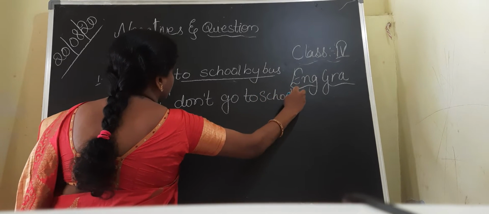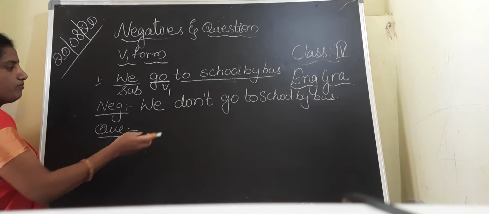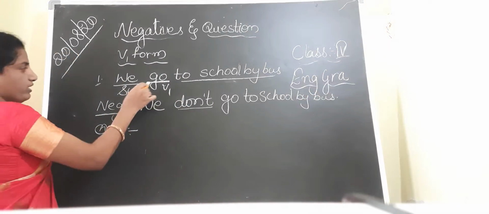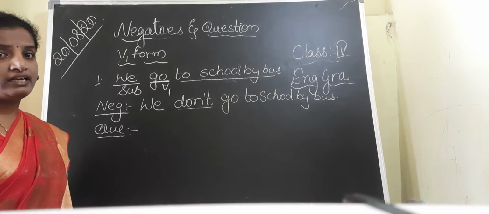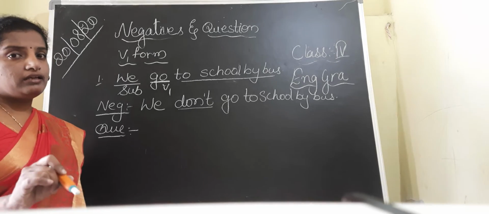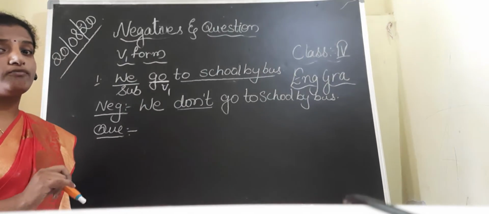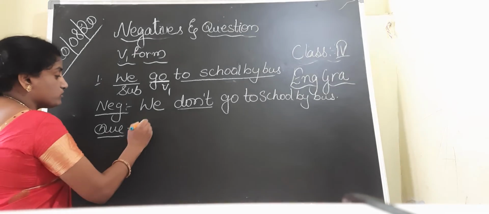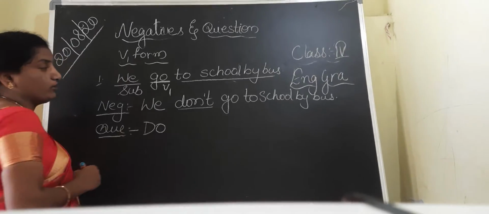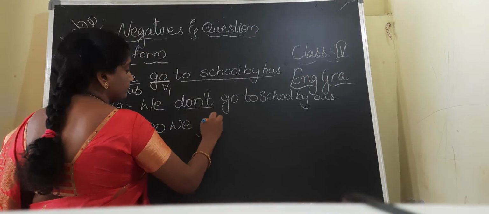This is the negative form. We have to use don't. And we have to start the question form with do. Do we go to school?